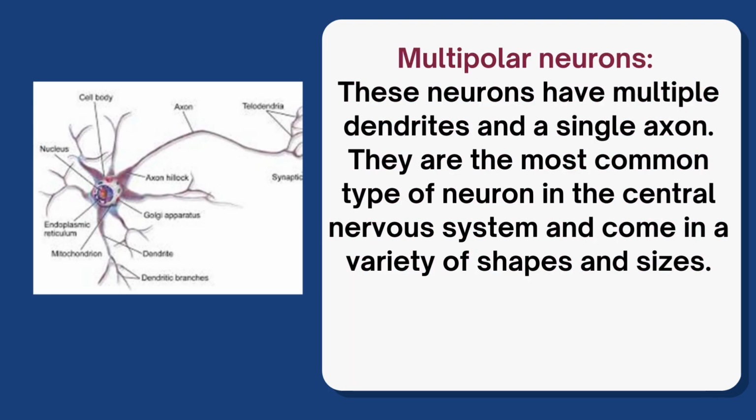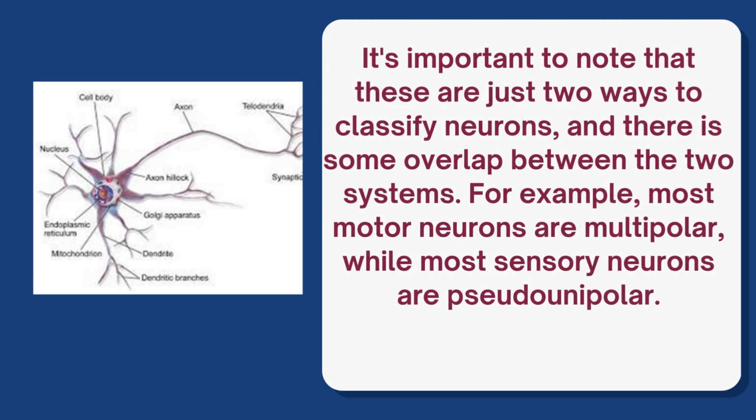Multipolar neurons. These neurons have multiple dendrites and a single axon. They are the most common type of neuron in the central nervous system and come in a variety of shapes and sizes. It's important to note that these are just two ways to classify neurons, and there is some overlap between the two systems. For example, most motor neurons are multipolar, while most sensory neurons are pseudounipolar,